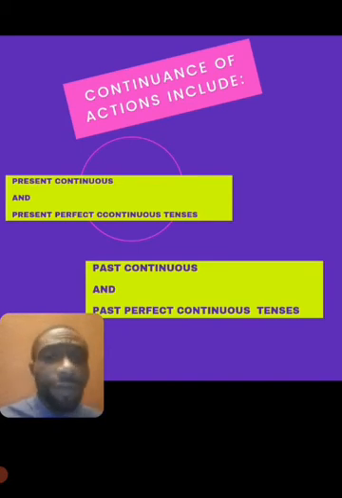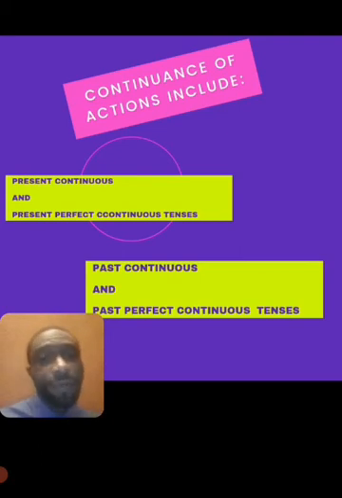The essence of the continuance is the fact that the verb will be included with ing. So, should I want to say laugh in continuous tense, I will use laughing. So it's going to be laugh plus ing. It means at the point where you're reporting this action, the action was still going on.